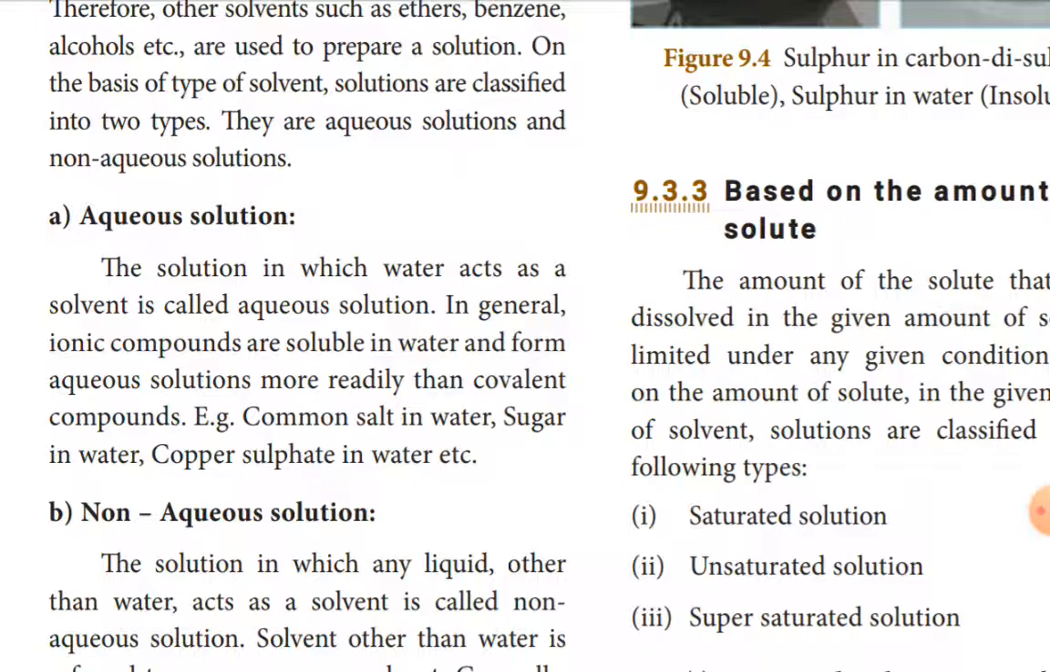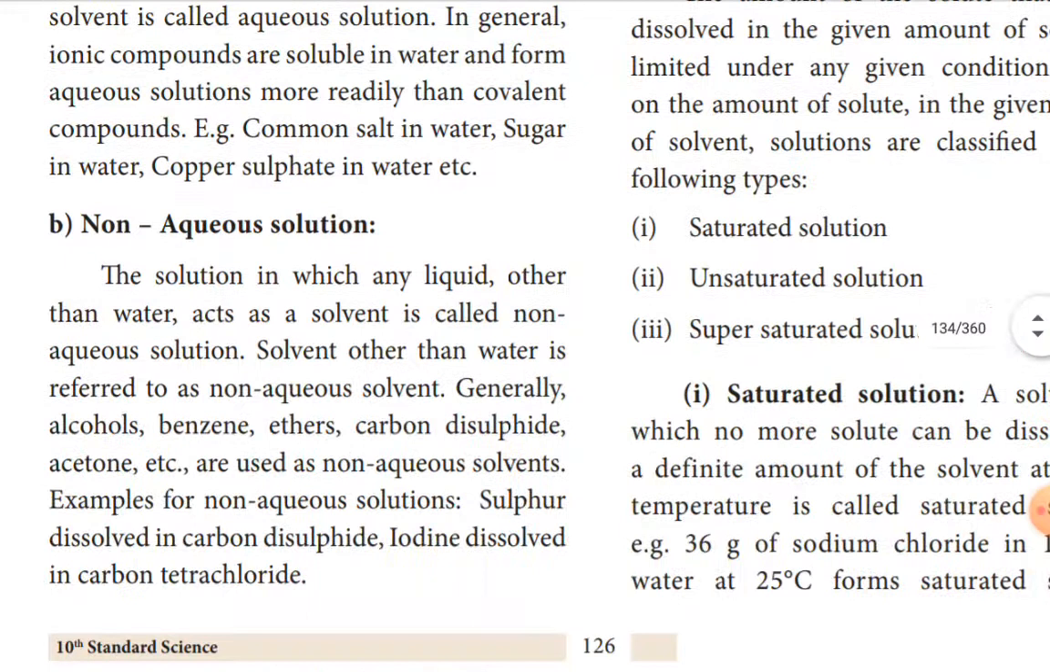What is the important point? Water is the solvent. If the solution contains water as the solvent, that is called an aqueous solution. Examples: common salt in water, sugar in water, copper sulfate in water. Normally ionic compounds like sodium chloride, magnesium chloride, copper sulfate are all easily soluble, easily dissolve in water. So they readily give a solution, compared to the covalent compounds.